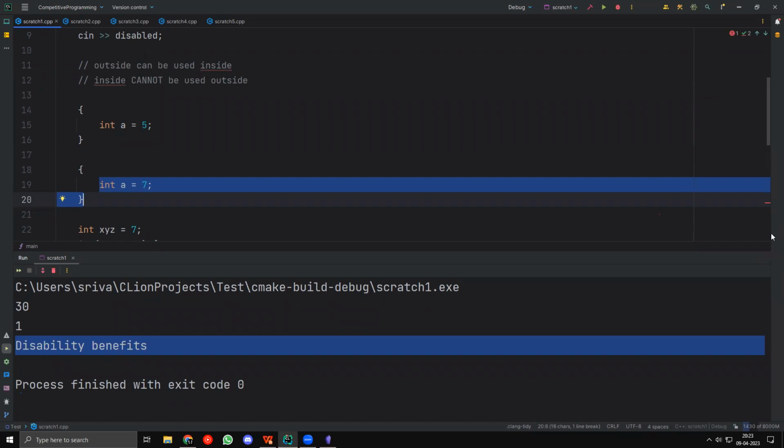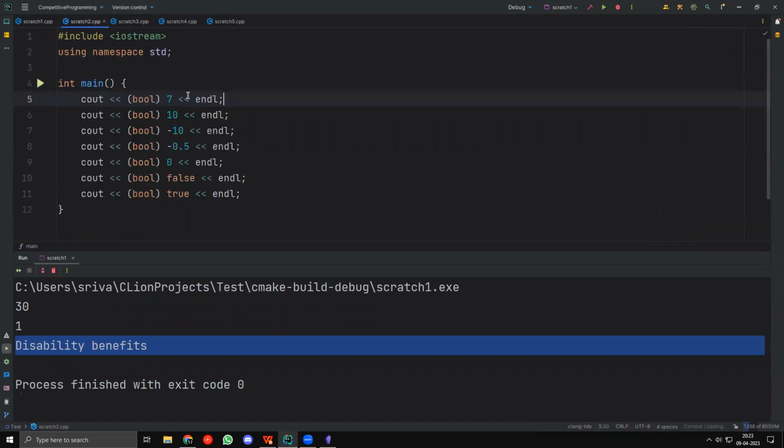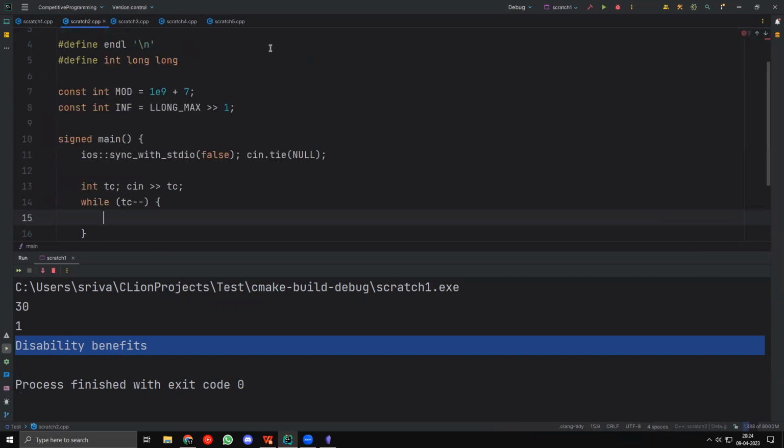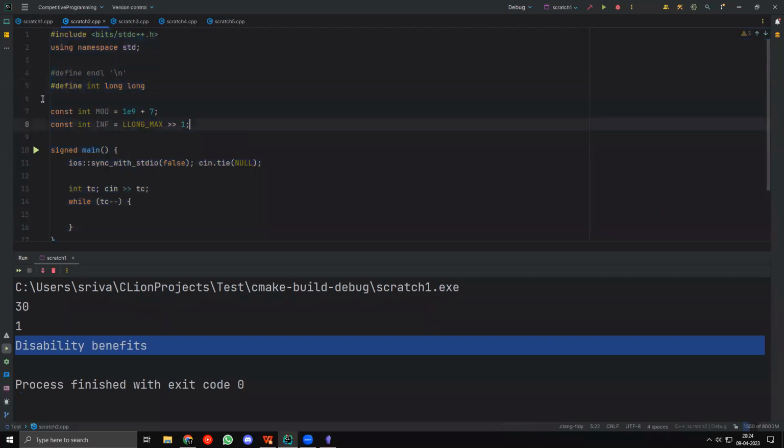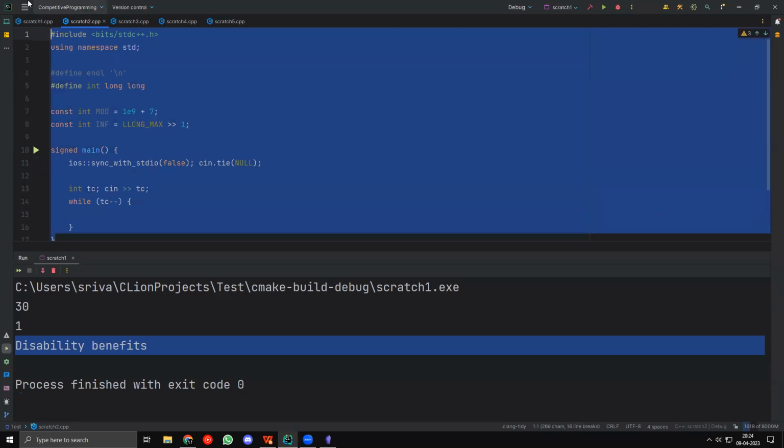Will there be any class on how to use templates effectively in CP? Okay, first of all, templates are very, very simple. This is my entire template, right? I'll explain how this works. Two of these are just constant values that I generally use. I use hash define int long long, and this is just fast IO, stuff like that, right? I will explain all of this in a future class. Don't worry, this is very simple. You might see huge 200-line templates, but those are pretty stupid, honestly. You never need them. I have never needed to use anything except what I already have here. So yeah, don't worry too much about templates.